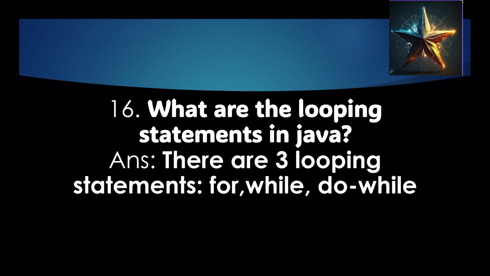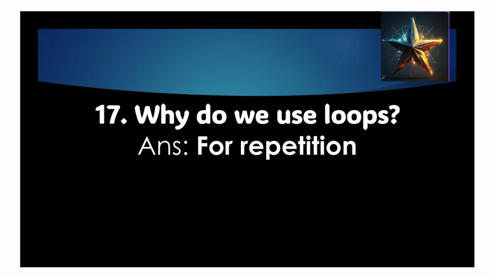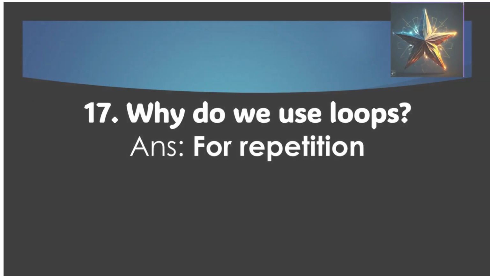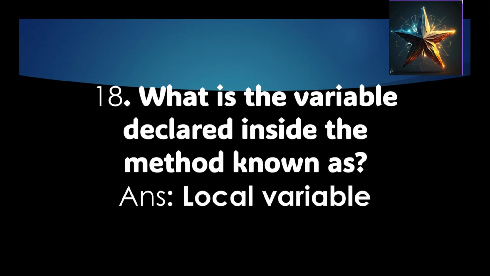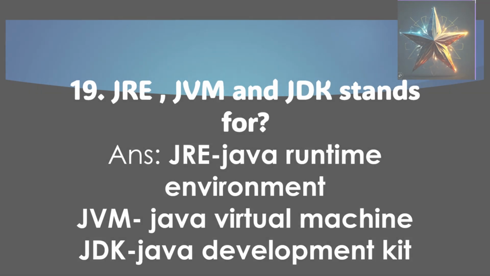What are the looping statements in Java? There are 3 looping statements: for, while, and do while. Why do we use loops? We use them for repetition purpose. What is the variable declared inside the method known as? It is known as local variable.